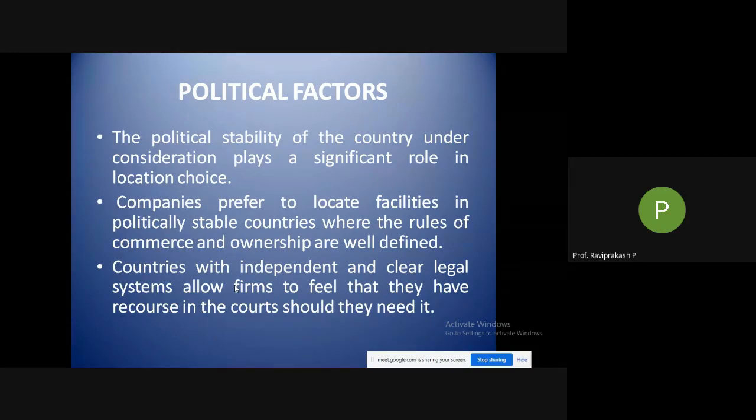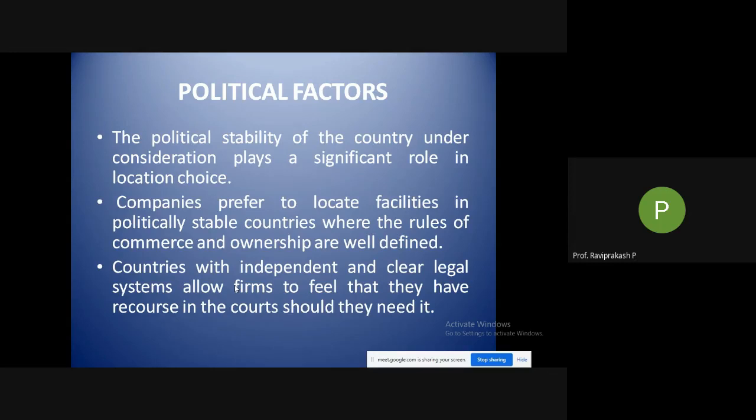Political factors. The political stability of the country under consideration plays a significant role in location choice. Okay, first I'll read all the three, then I'll explain. Companies prefer to locate facilities in politically stable countries where the rules of commerce and ownership are well defined. Then countries with independent and clear legal systems allow firms to feel that they have recourse in the courts, should they need it.